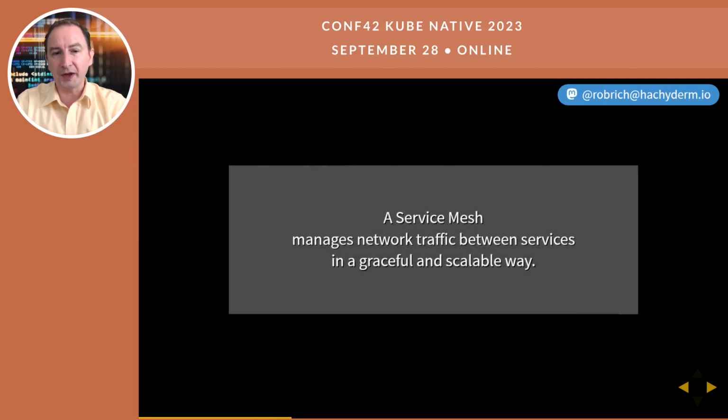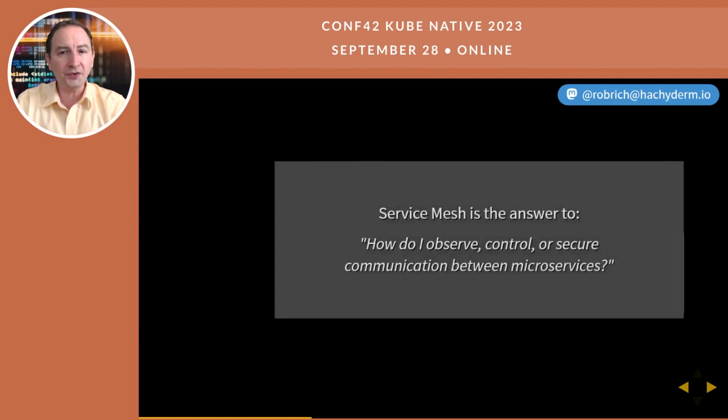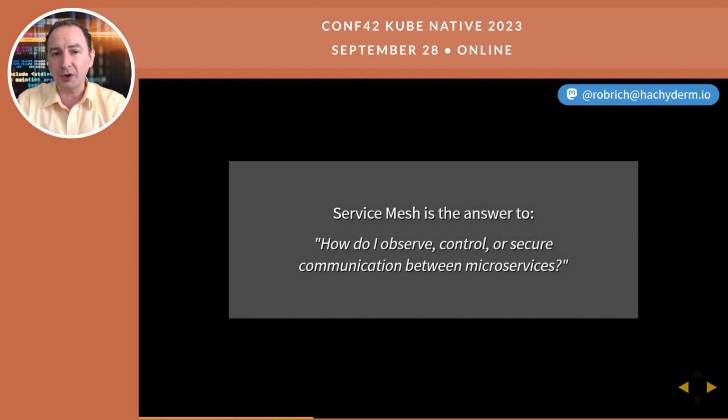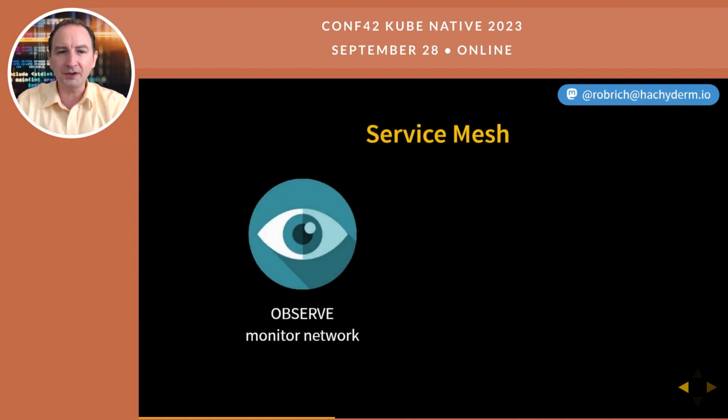First up, a service mesh. A service mesh manages traffic between services in a graceful and scalable way. Or said differently, a service mesh is the answer to the question, how do I observe, control, and secure the communication between my microservices? Now, if you have the need to observe, control, or secure traffic between your microservices, service mesh may be a great solution. Maybe if you just have one, it might be a little bit overkill. Let's dive into each of those.